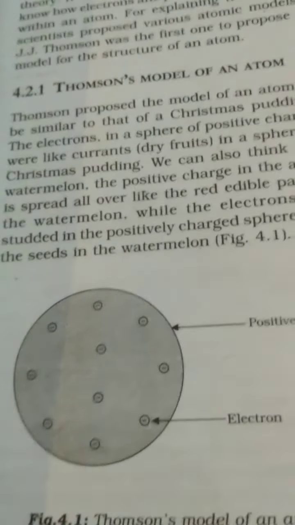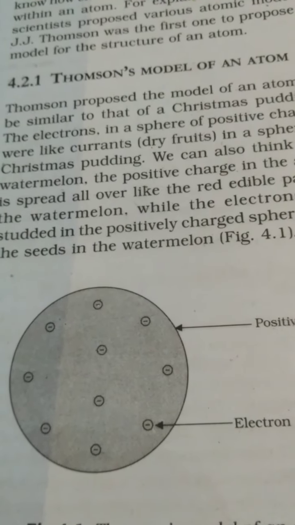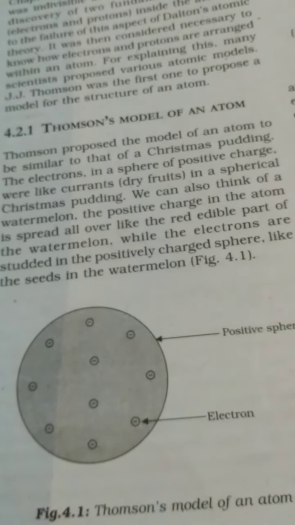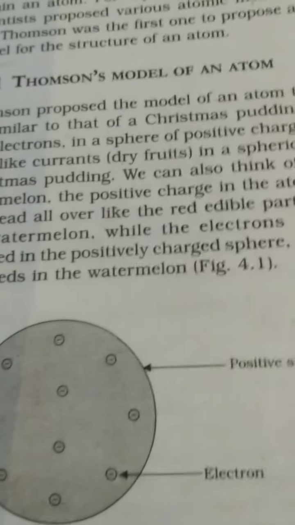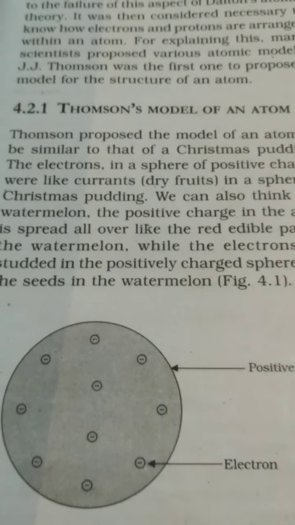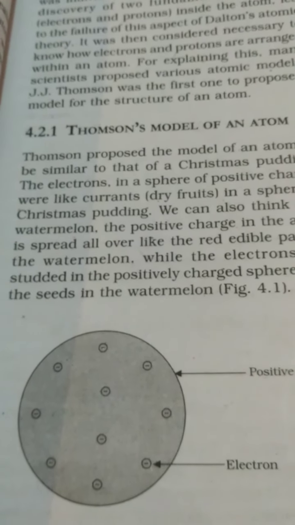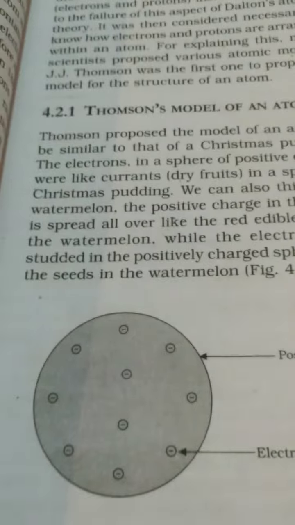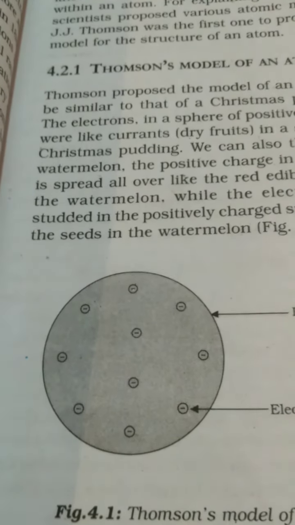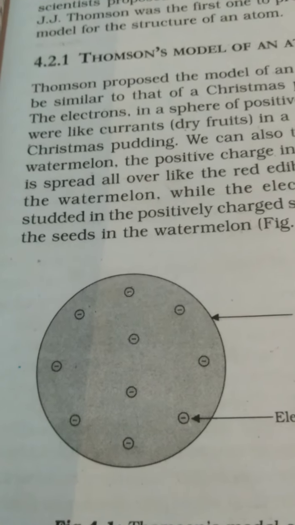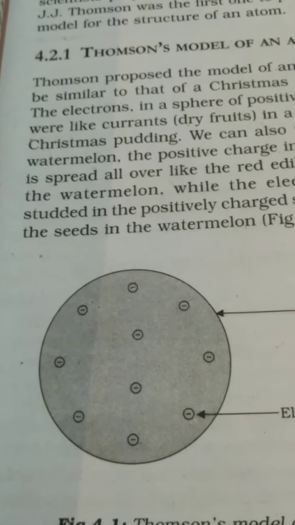So he is saying that the model of the atom is spherical, and in the spherical model of the atom the whole mass of the atom and whole charge of the atom is evenly distributed over its whole volume. Means mass and positive charge make a sphere, and on the sphere electrons, which he discovered himself, are embedded